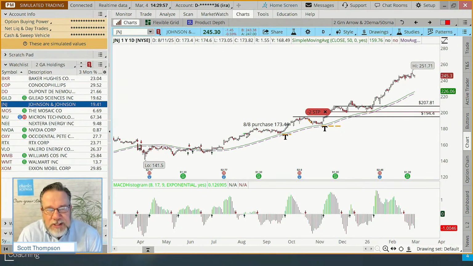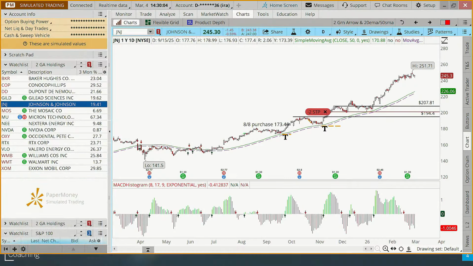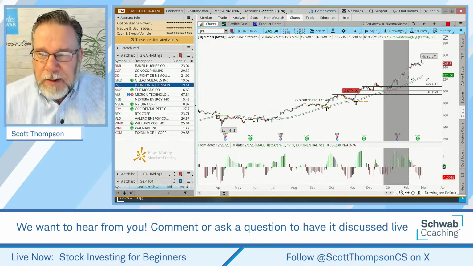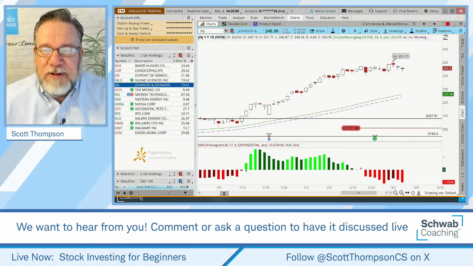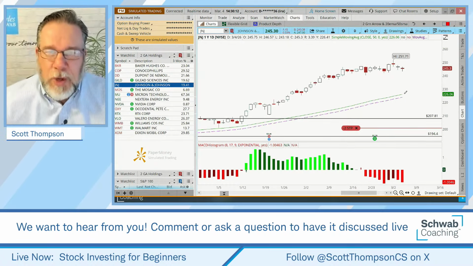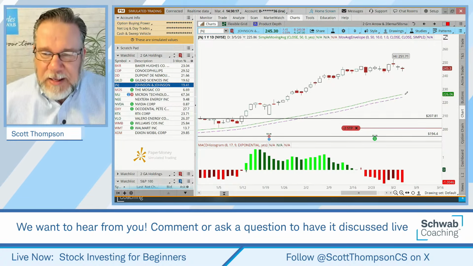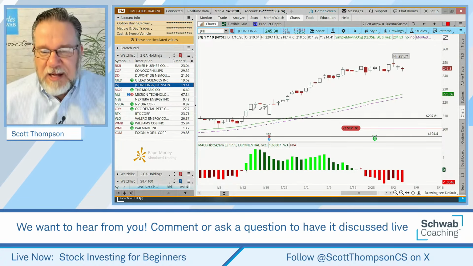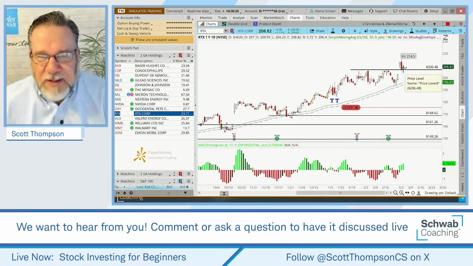Every single rule set, every single plan you're going to have is going to have some pros and cons. What's the con or the challenge with this type of rule set? Well, sometimes the stock's going to be at 251, and we're not even going to adjust our stop until it drops down $20 and goes below this level. Now, that's not for everybody, but this rule set allows us to stay in there. You know, if we're in RTX, should we take some profit on RTX? Well, not based on the rules.